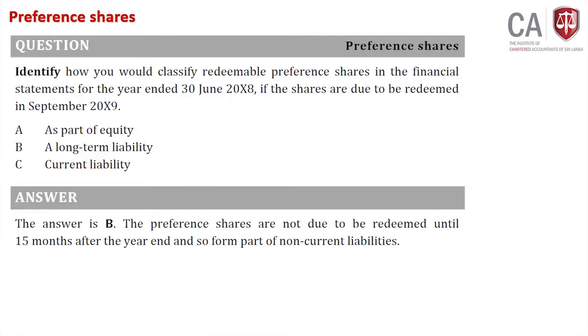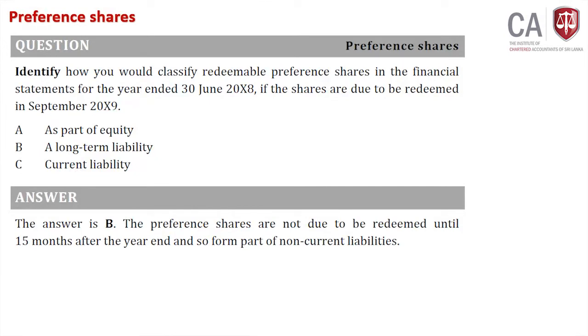The question is this, you may be confused. Sometimes you will select the wrong answer. You will think, alright, this is a current liability. Why? Identify how you would classify preference shares in the financial statements for the year ended 30th June 2008 if the preference shares are to be redeemed in September 2009. We are in 2008 and redemption will happen in 2009. 2008 to 2009, it's 1 year, no? So then it should be a current liability.